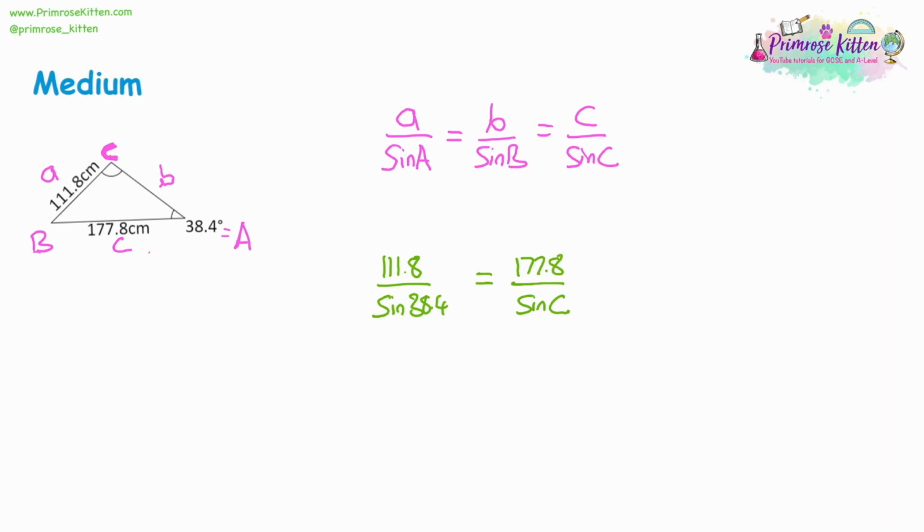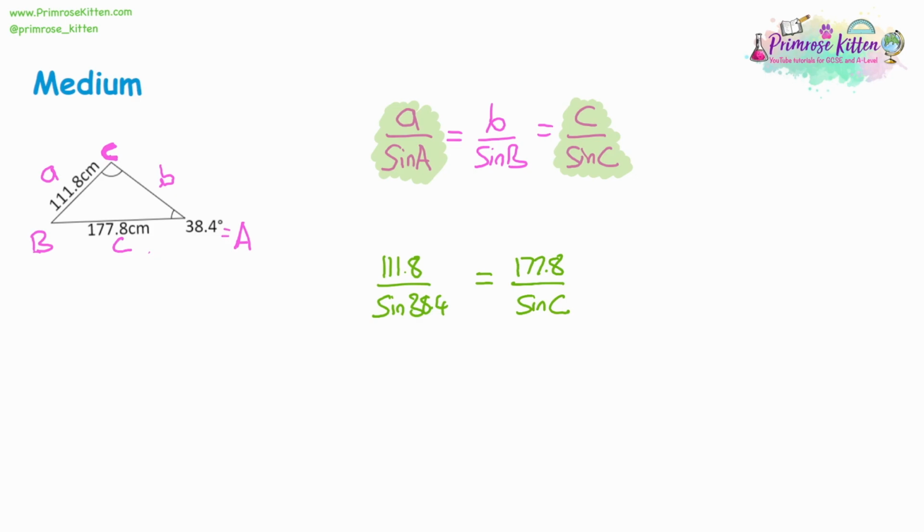We've got some information for A and capital A, and we've got some information for C and capital C. We have a full set of information for A, and we have a partial set of information for C, with one of them labelled as a thing we are looking for in the question. So again, what does the formula mean? Well, it means that the ratio between the side and the opposite angle is consistent. So the ratio between A and sine A is the same ratio as between C and sine C. So now we can work out the equation.